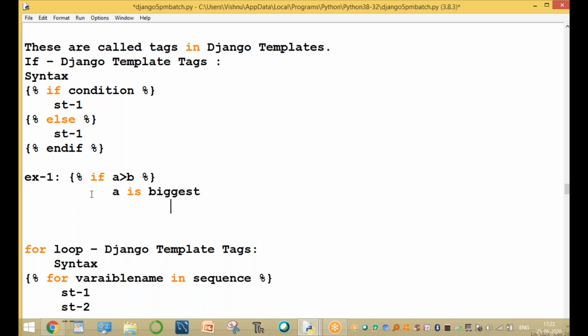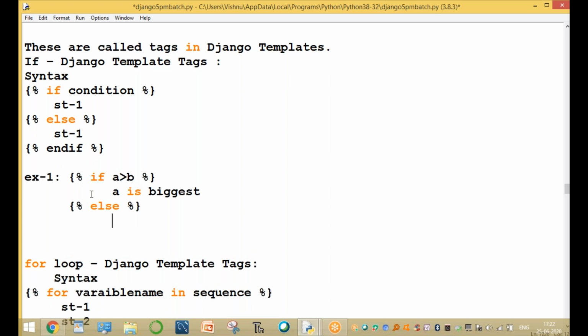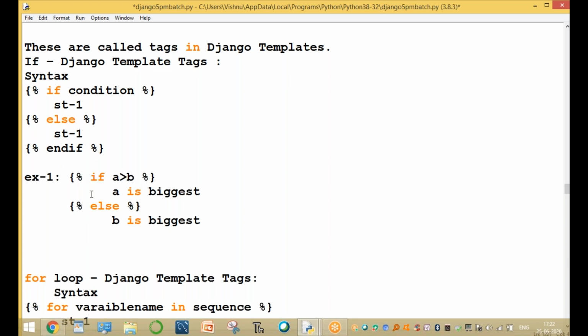And for the else part, curly braces with percentage symbol: else, B is biggest. Direct logic. This is the DTL language. And the end if must be included, so be careful. This is the logic.